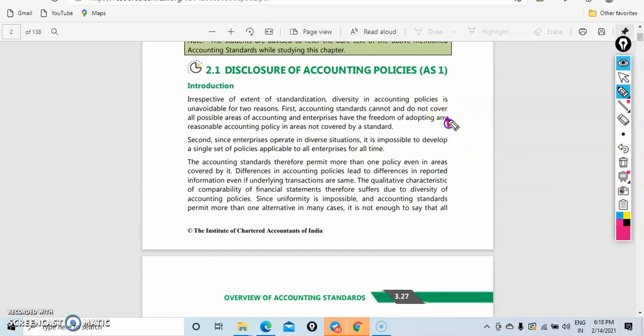The fifth one is basic accounting principle. Now in every business, if the business is starting, we have three basic principles. If they are followed, there is no need to disclose separately. We don't need to disclose because it is an assumption. We already assumed it was being followed.